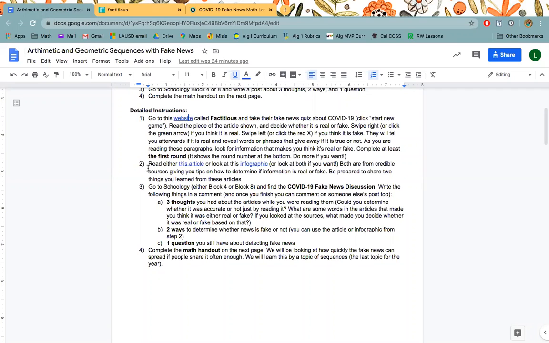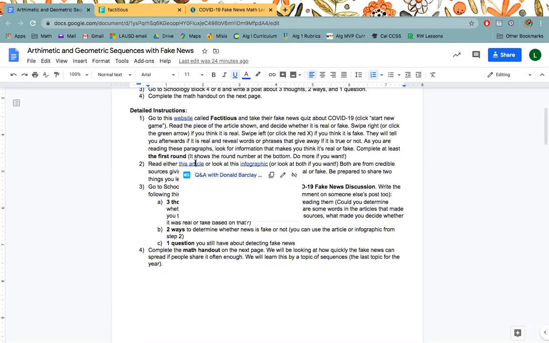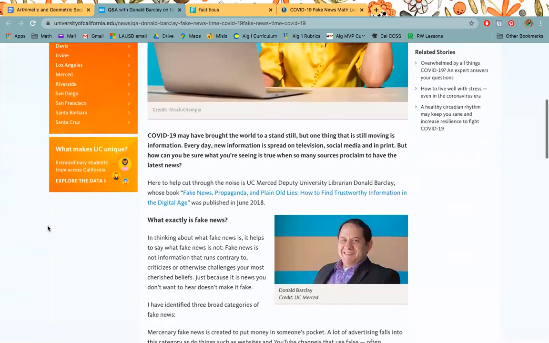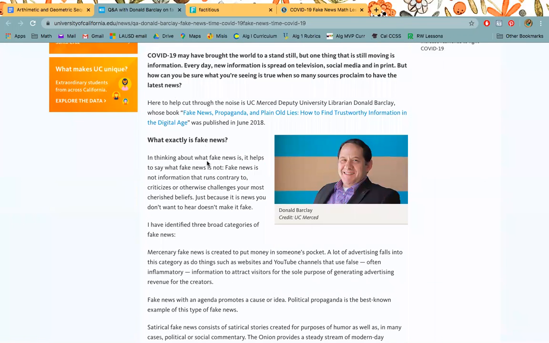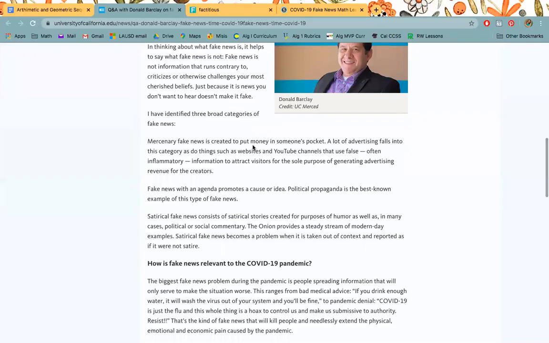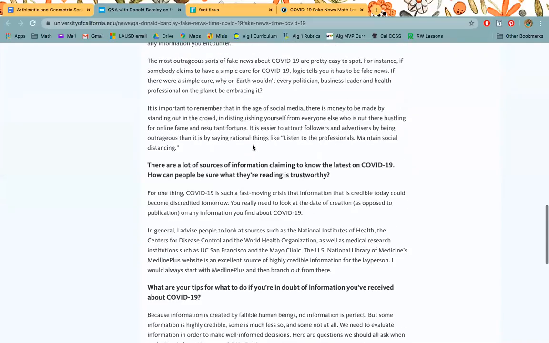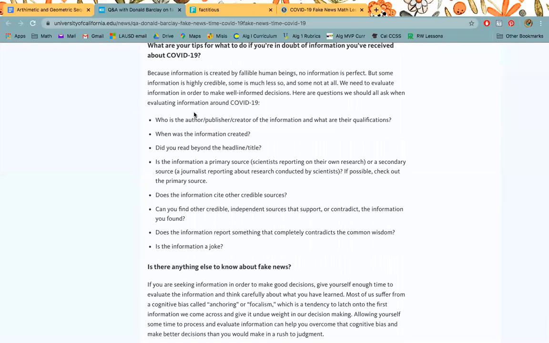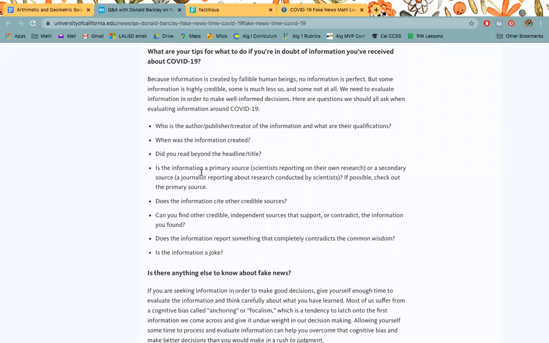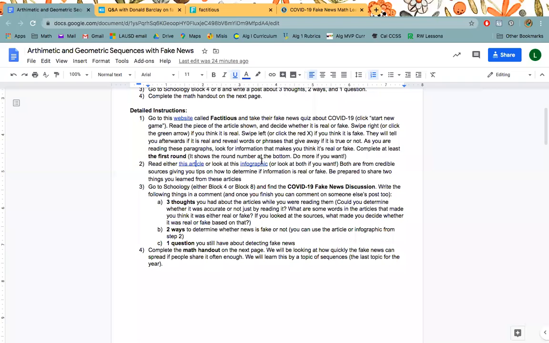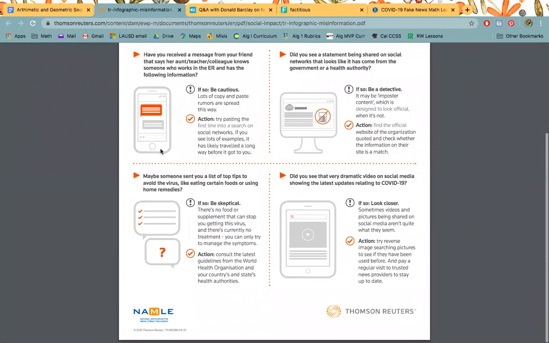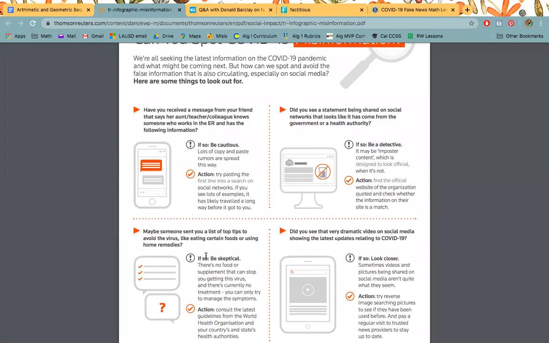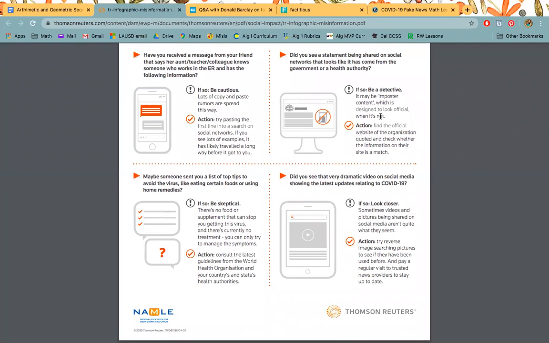Okay, so all the instructions are here. Step 2, either you'll read this article or you can look at the infographics. So let me show you what the article looks like. If you're interested in reading a little bit more, I suggest this one. There's a professor who talks about fake news in relation to COVID-19, and it gives you some questions you can ask yourself about what you're reading online to see if the news is true or not. The other thing you can look at is something called an infographic. This is a graphic that has information for you. And this is also from a credible source. It gives you 4 scenarios, and you can read through and see what you should do.